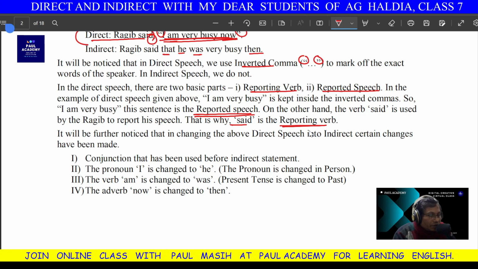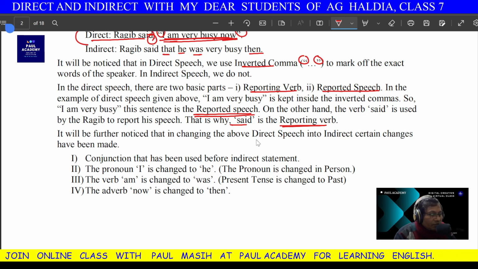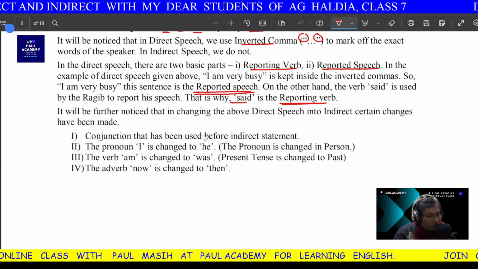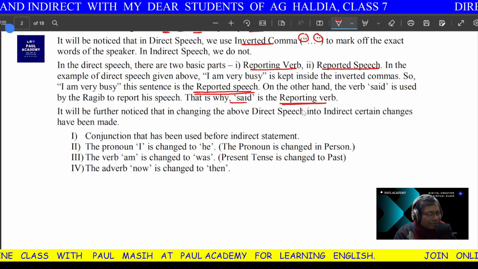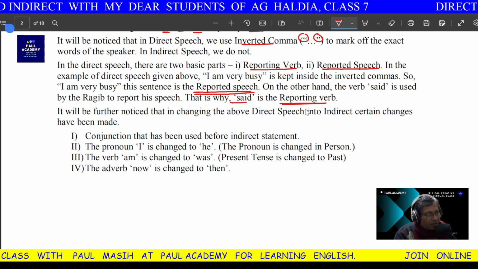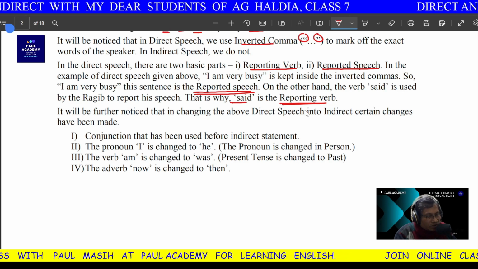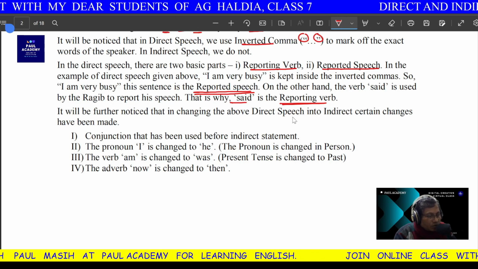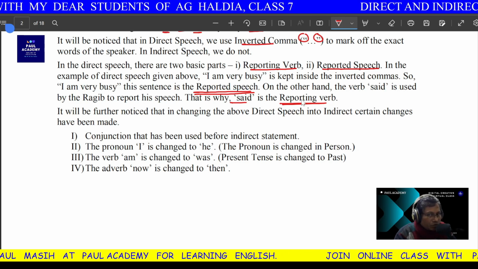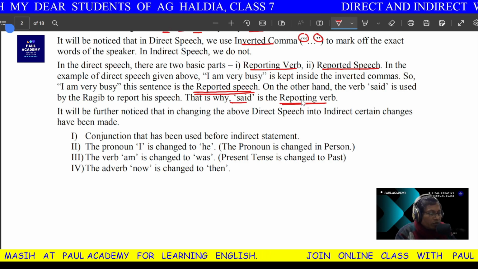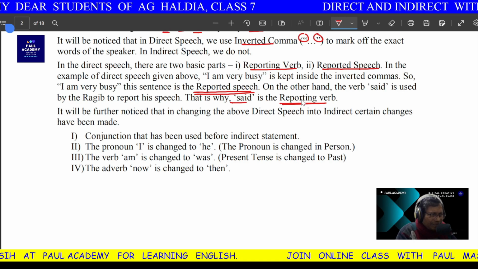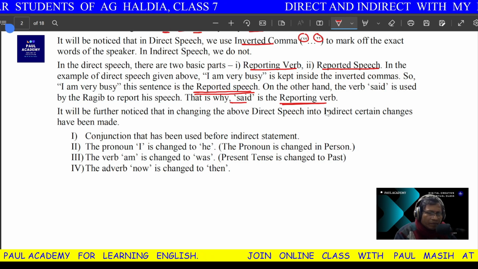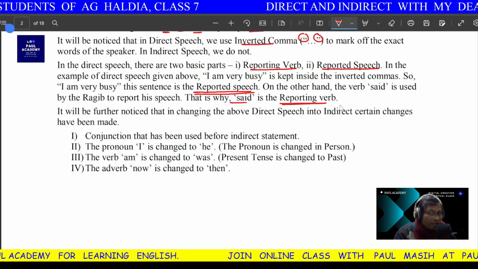I know the children get very confused. Students get very, very confused: sir, how do we know which is reporting, which is reported? That is why I always tell you there is no need of knowing reporting and reported. Just remember: verb inside the inverted commas, verb outside the inverted commas, or speech inside inverted commas, speech outside inverted commas. That is the funda that you remember. Nobody will ask you which is the reporting verb, which is the reported speech. Actually, you have to change the narration. That is all. But if you remember their names, it is very good because you can explain it to others.